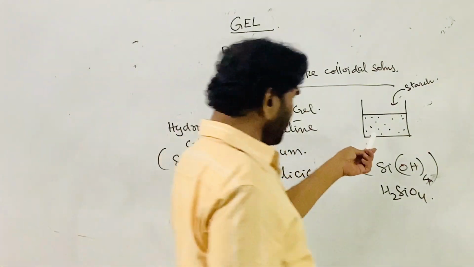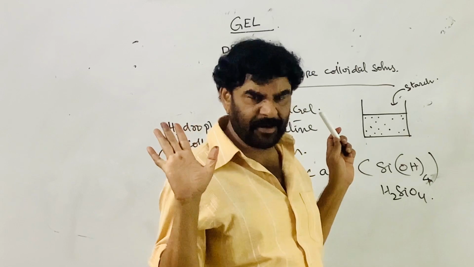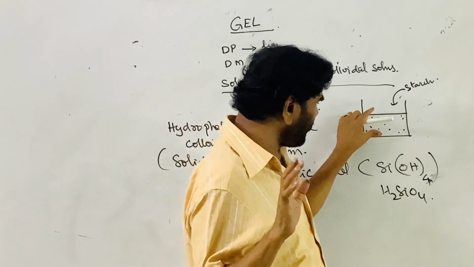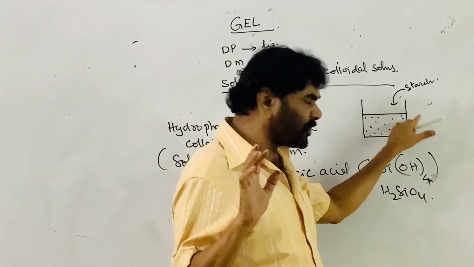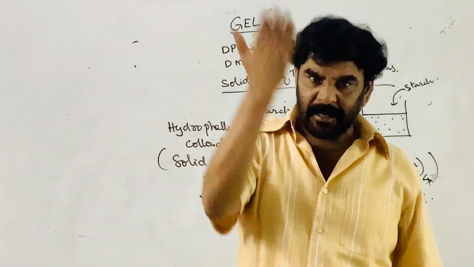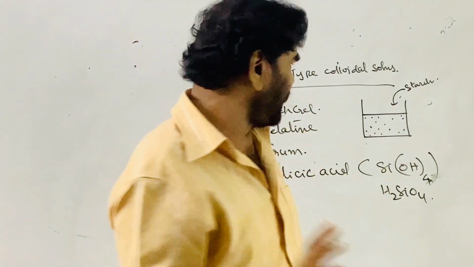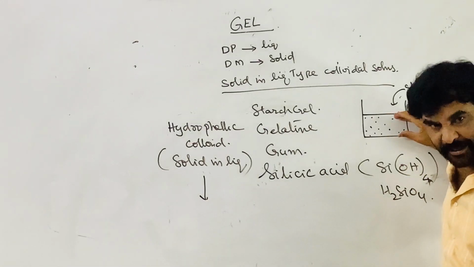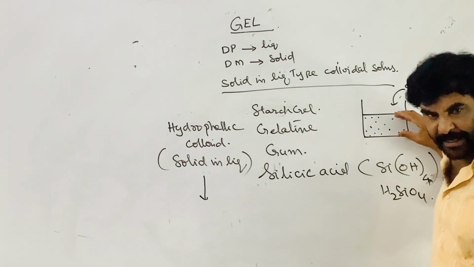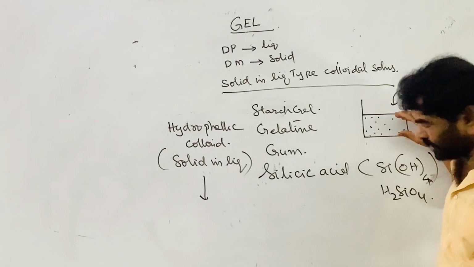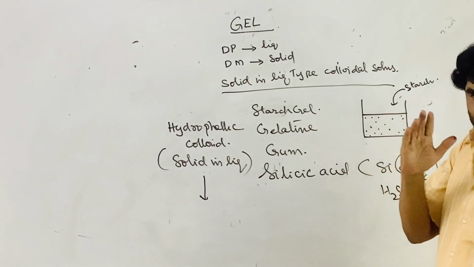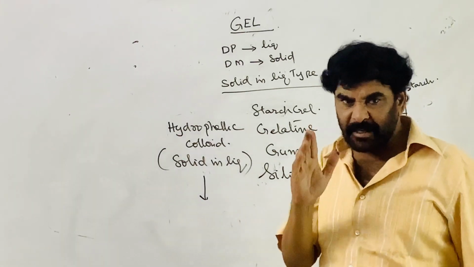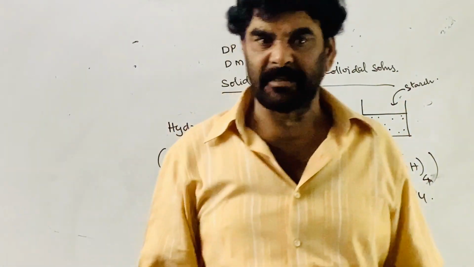If you heat it or leave it for some time, the thickness of the solution gradually increases. The water evaporates and the volume decreases, on heating or on exposure to the air, and slowly it becomes thick and becomes semi-solid.